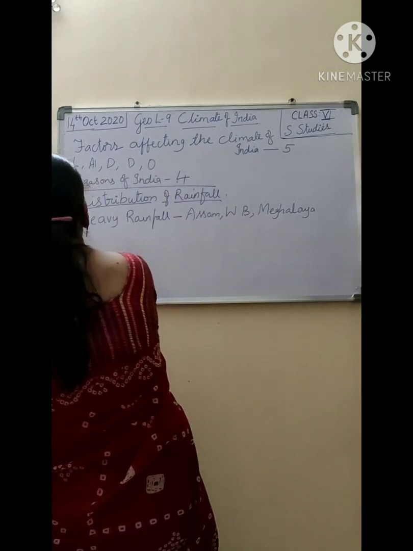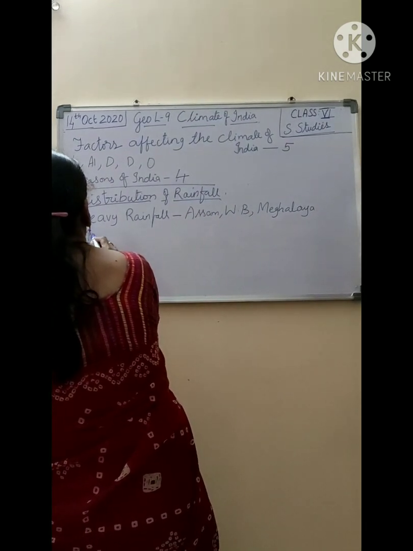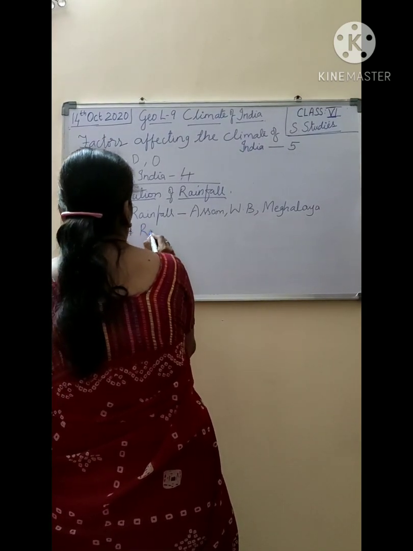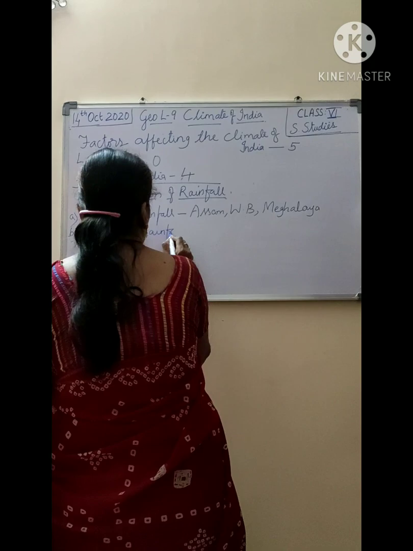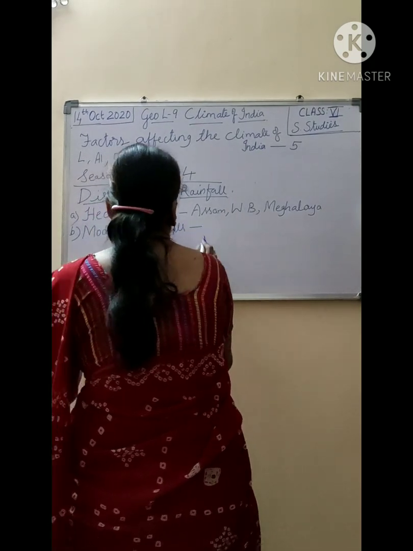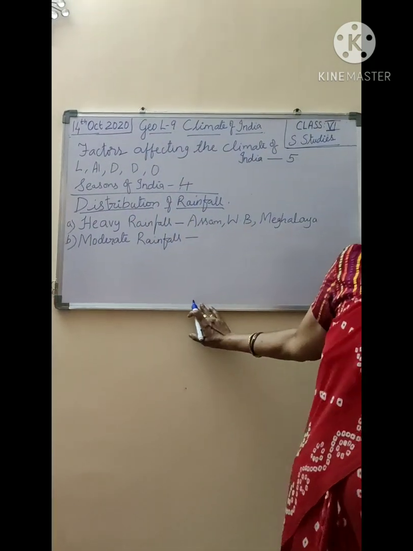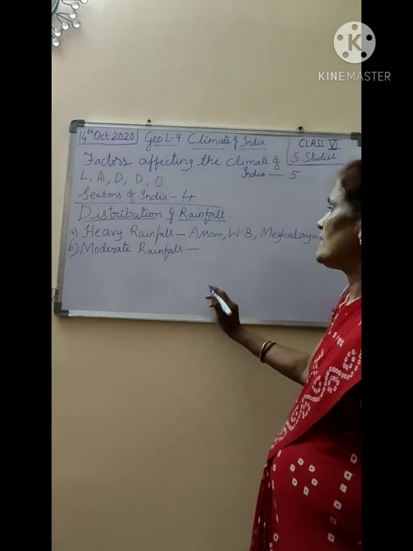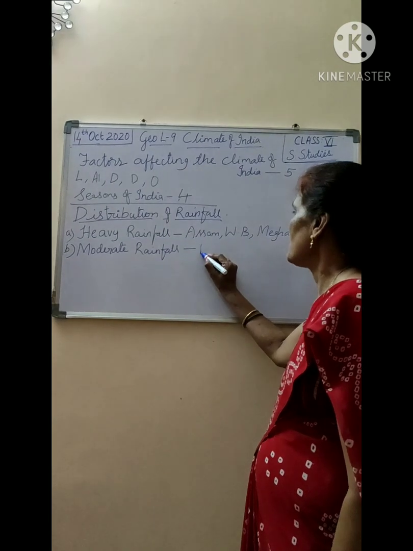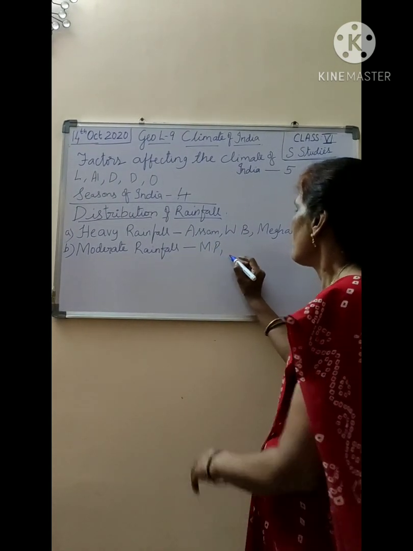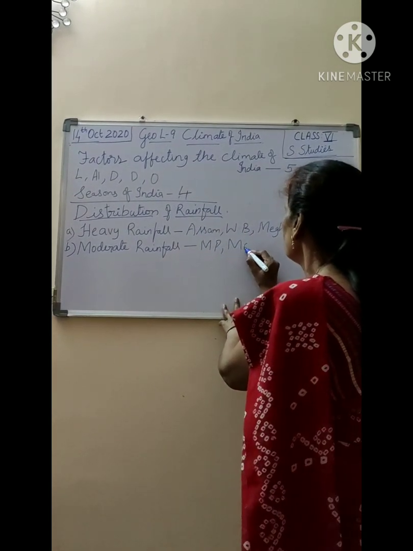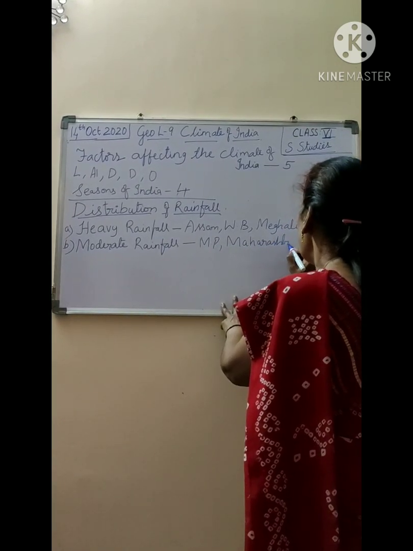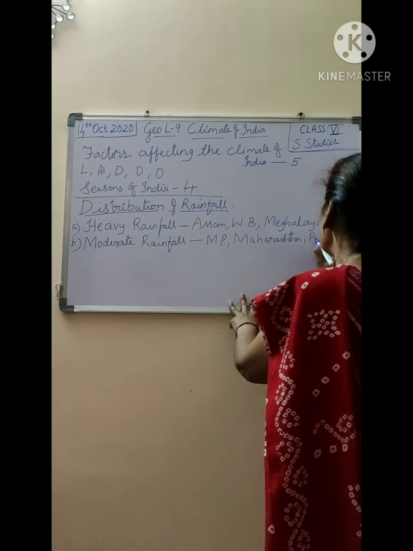Then moderate rainfall. Moderate means not very heavy, not very less, or not very scanty. Moderate rainfall we can see in Madhya Pradesh, Maharashtra, and some places of Punjab.